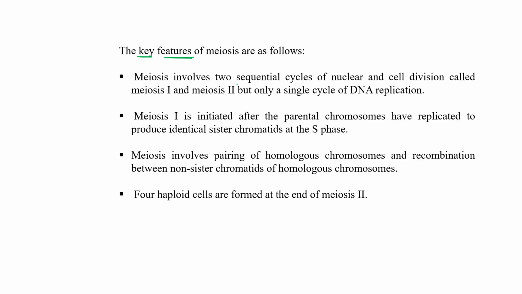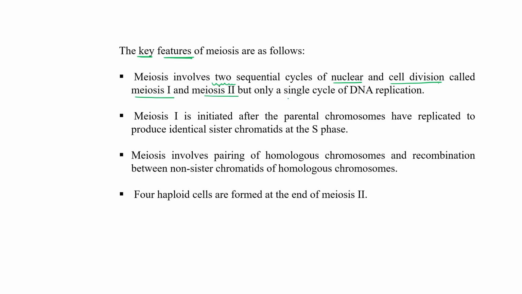Meiosis involves two sequential cycles of nuclear and cell division. As you know, in mitosis only one cycle is there, one cycle of nuclear division, karyokinesis, and cytokinesis, while in meiosis there are two sequential cycles of nuclear and cell division called meiosis 1 and meiosis 2.